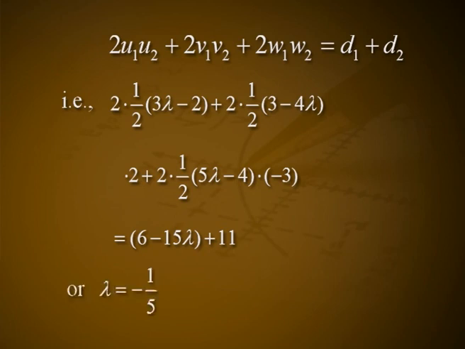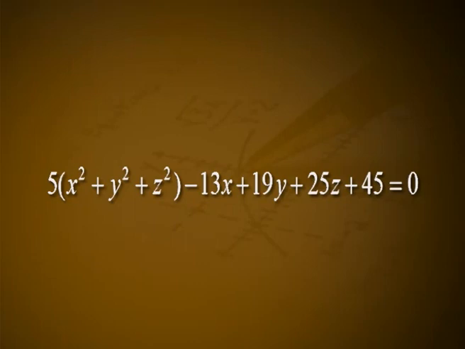Or lambda is equal to minus 1 by 5. Hence, the equation of the required sphere is 5 into (x square plus y square plus z square) minus 13x plus 19y plus 25z plus 45 is equal to 0.